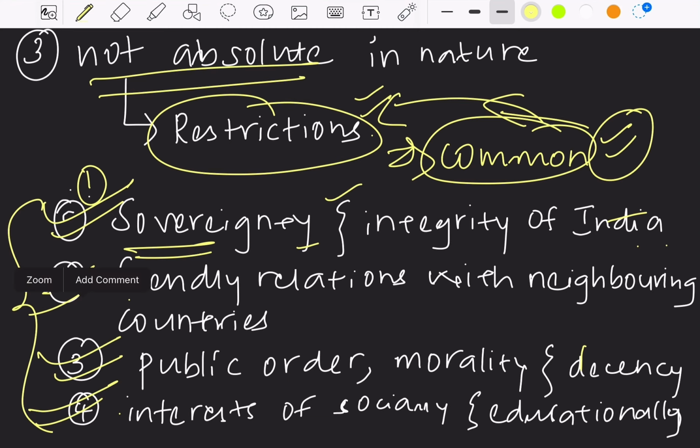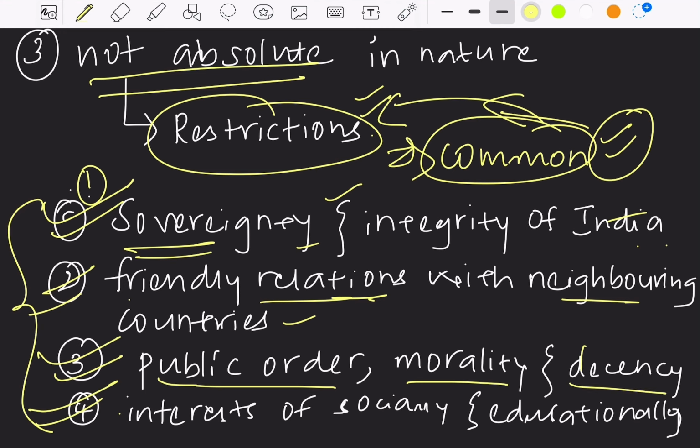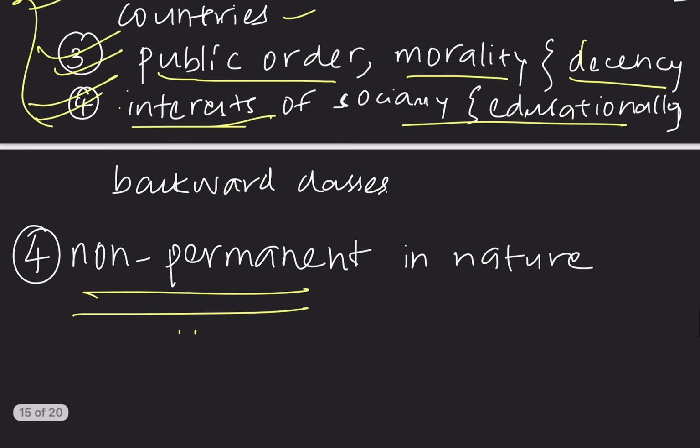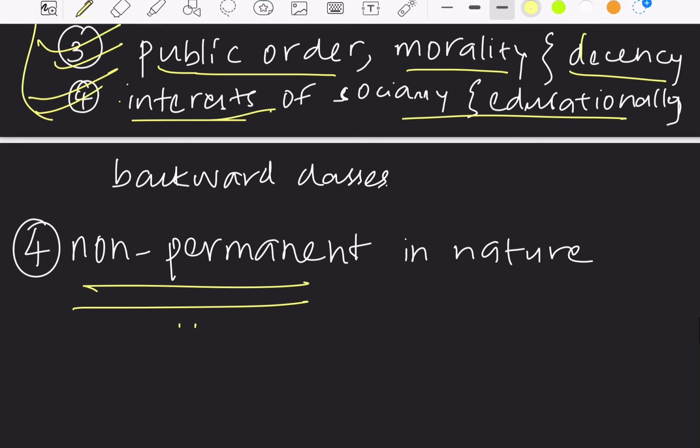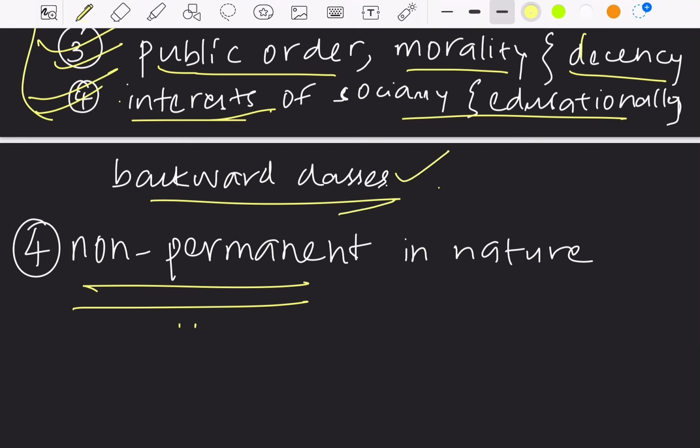The second restriction is to protect friendly relations with neighboring countries. Third is to promote public order, morality and decency. And the fourth is to promote the interests of socially and educationally backward classes. So this is about the non-absolute nature of fundamental rights.